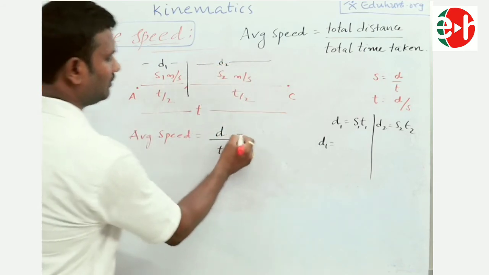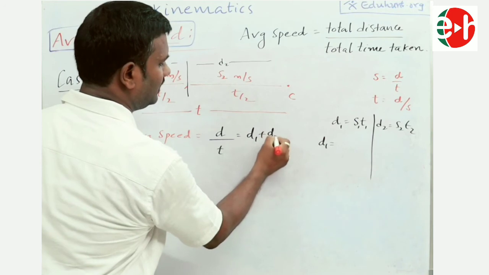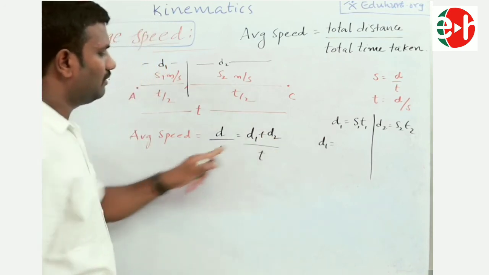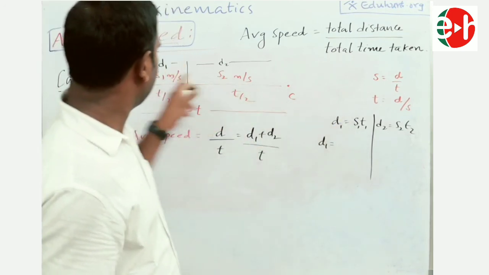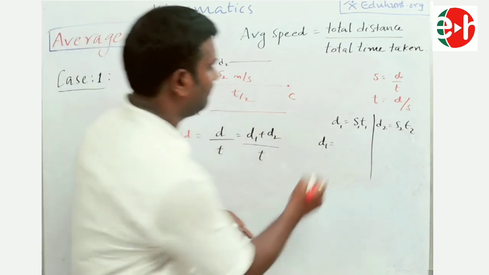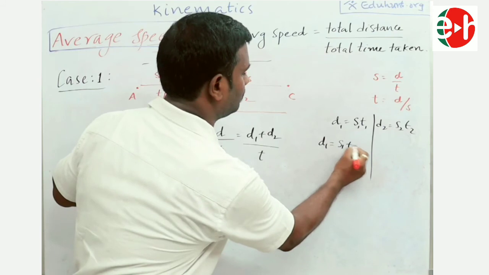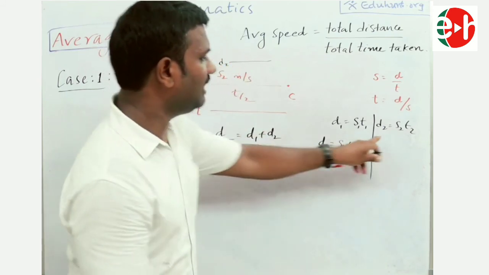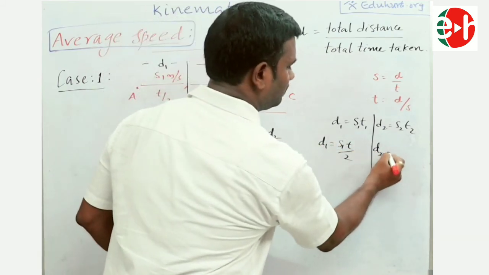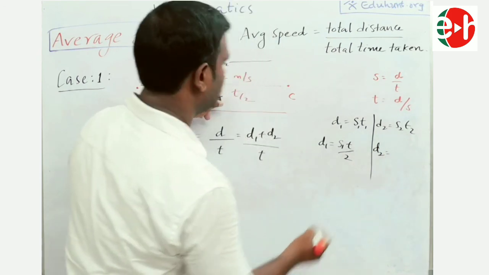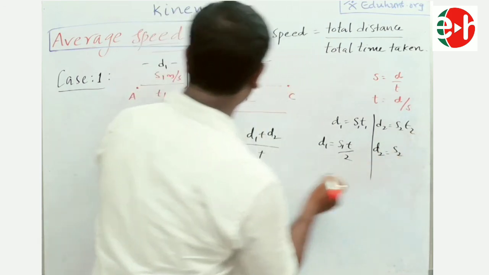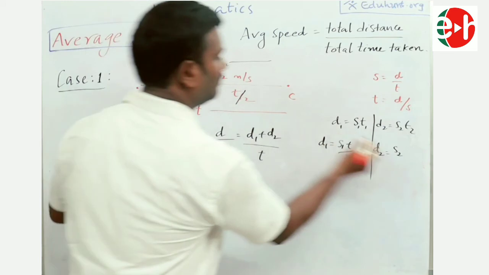Then D equals D1 plus D2. What is my D1? Speed is S1 into time T by 2. Similarly, what about my D2? Speed S2 into time, and here time is T by 2.